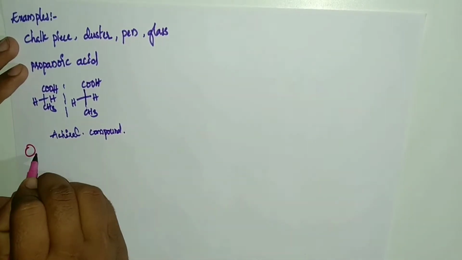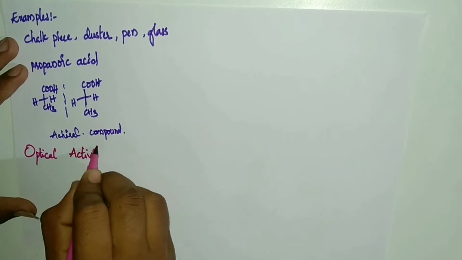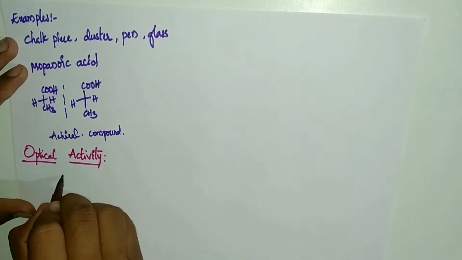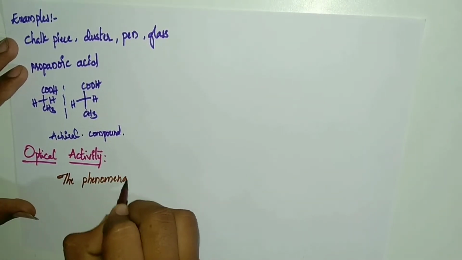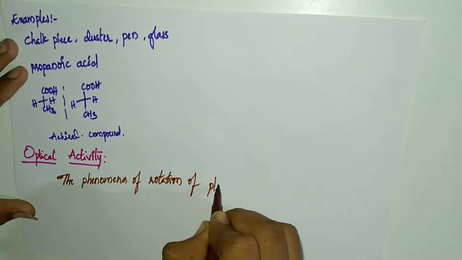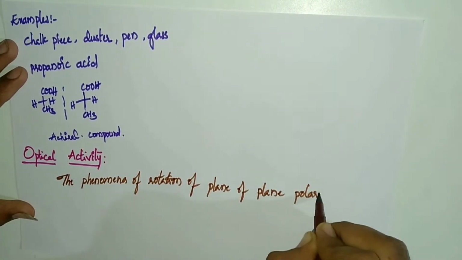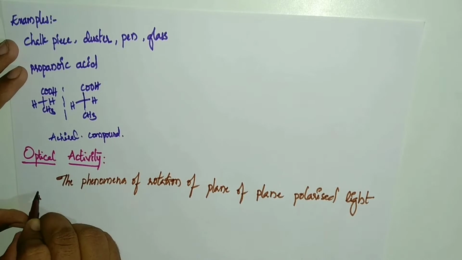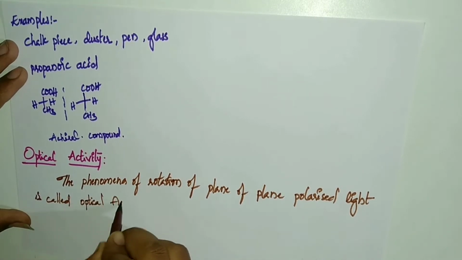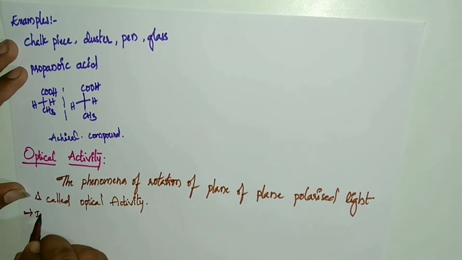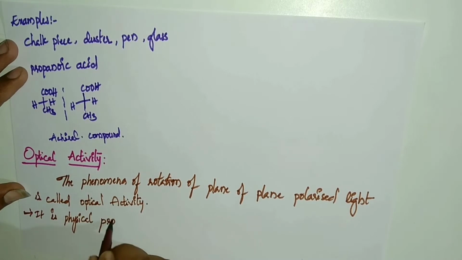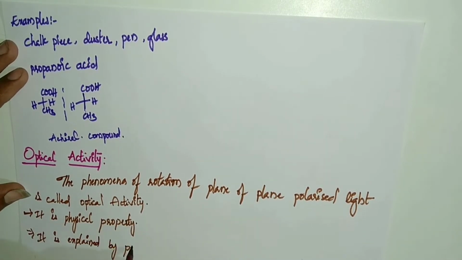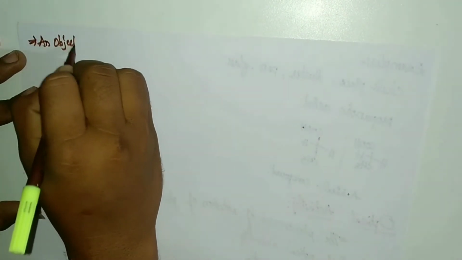And next subtopic, optical activity. So here what is optical activity? The phenomenon of rotation of plane polarized light is called optical activity. It is a physical property. It is measured by a polarimeter. We can't determine it on our own. It is only determined by polarimetry.